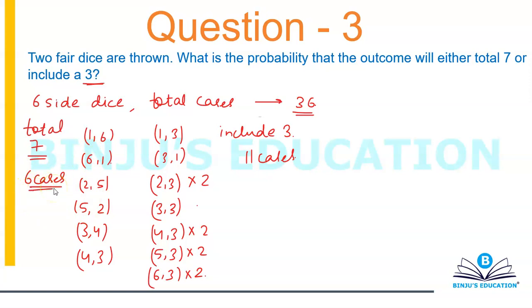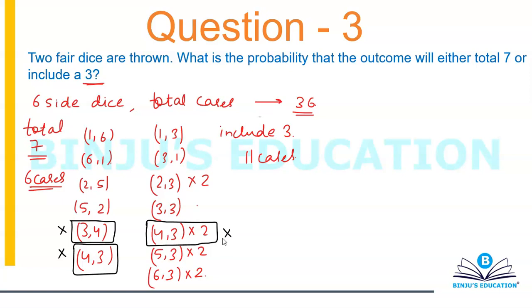Now let's read the question carefully. It says that will either total 7 or include 3. So you want either 7 or 3. You don't want both, which means this goes out, this goes out, then these two also go out, because these four are the cases when the sum is 7 and it includes a 3 also.